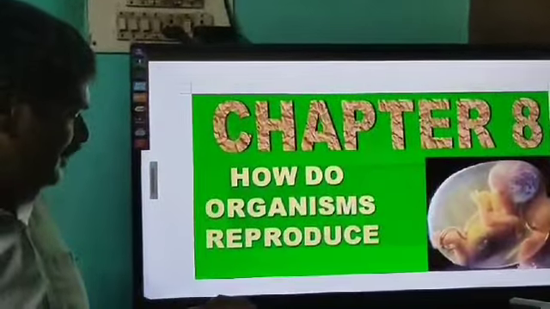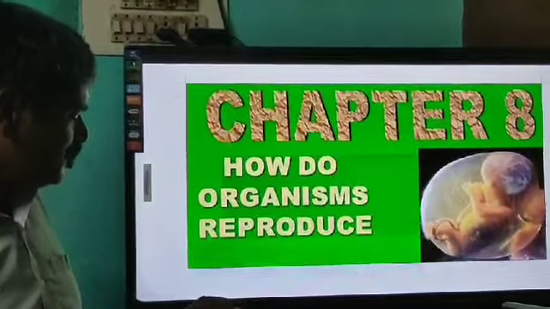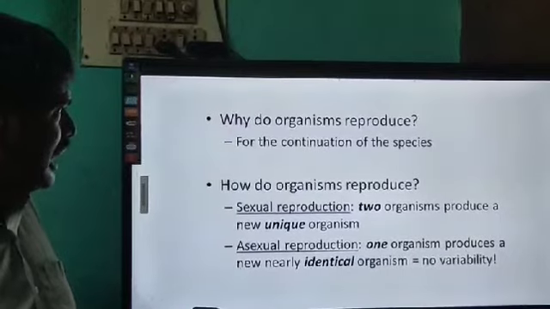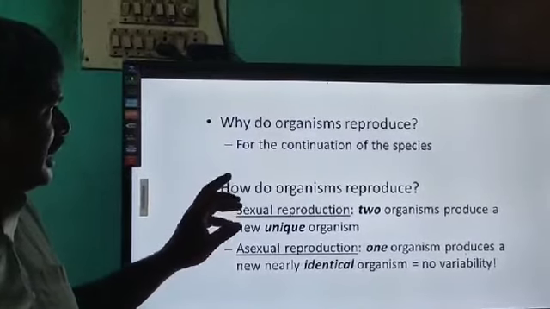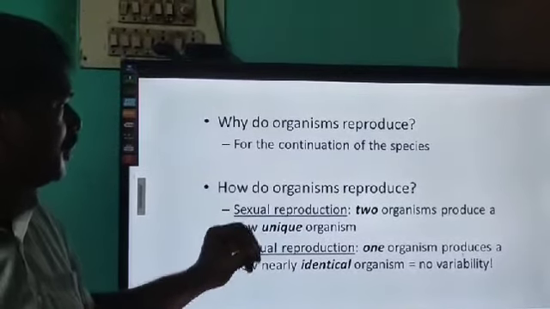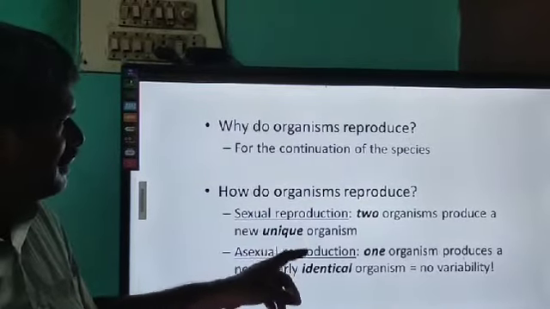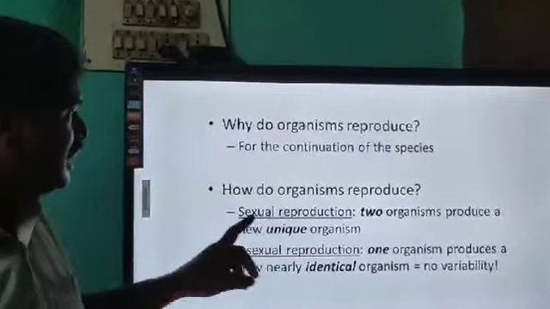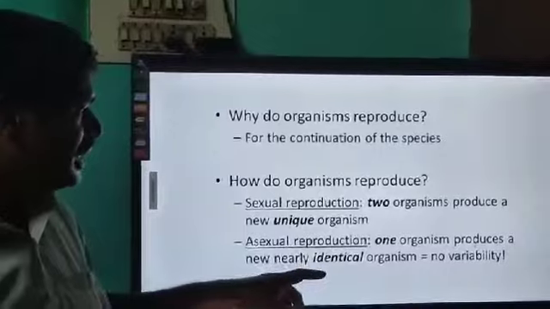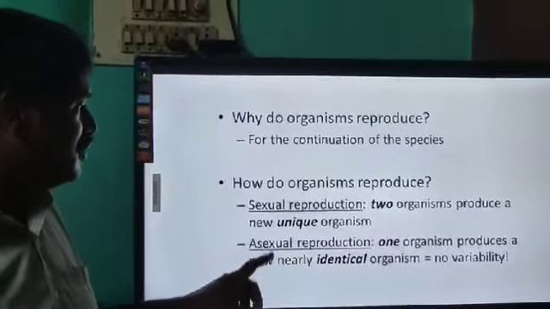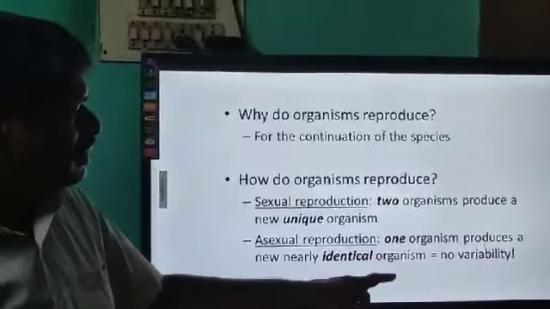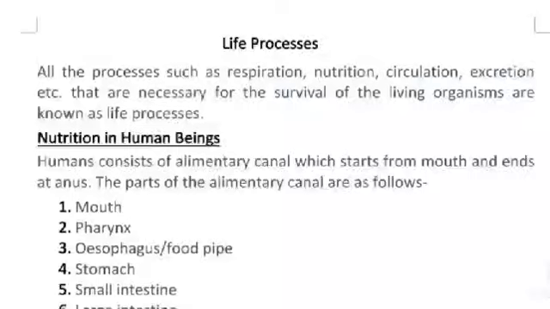Another chapter: how do organisms reproduce? Why do organisms reproduce? For the continuation of the species. How do organisms reproduce? Sexual reproduction: two organisms produce a new unique organism. Asexual reproduction: one organism produces a new, nearly identical organism, which means no variability.